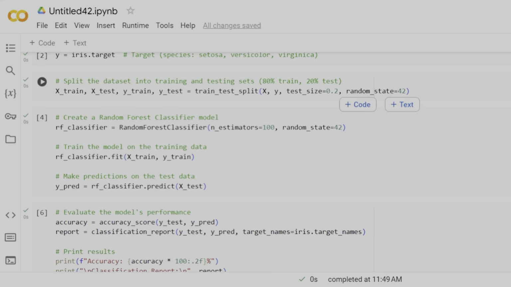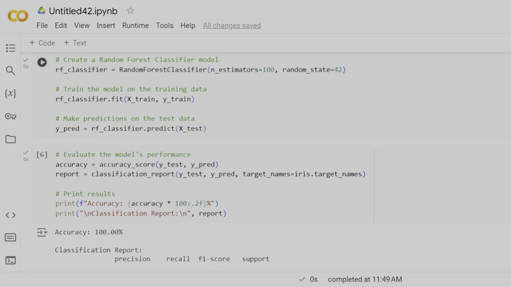And then later we split the dataset into training and testing. Over here, as the test size is 0.2, this means that 20% of the data is being used for testing and 80% is being used for training. Next, we create a random forest classifier model. In this, we assign the RandomForestClassifier to a variable rf_classifier. Over here, we have given the parameter n_estimators a value of 100. This means that we will be creating 100 decision trees and then aggregating the value of it.